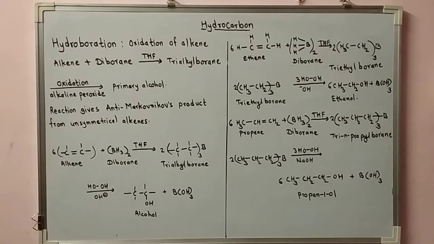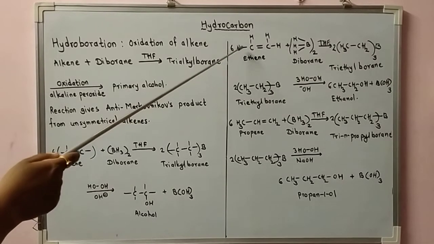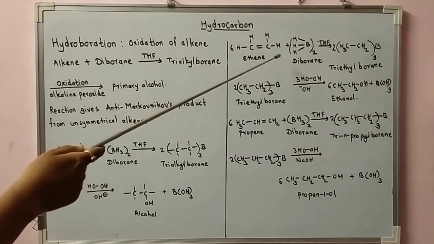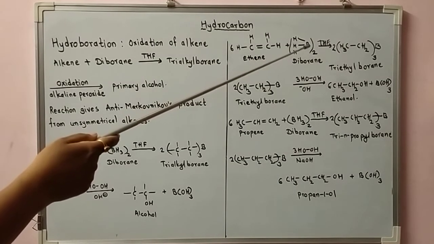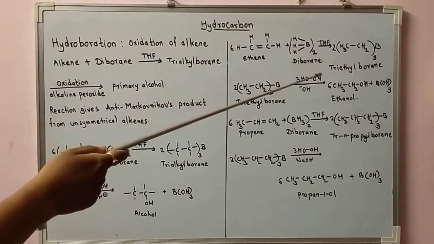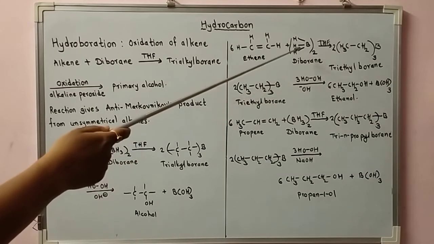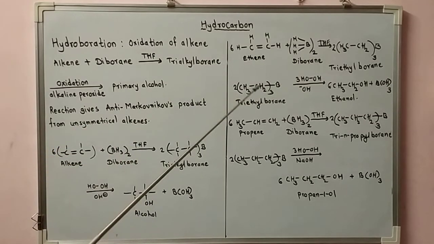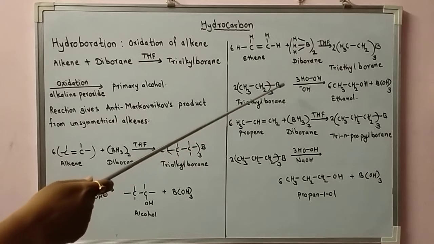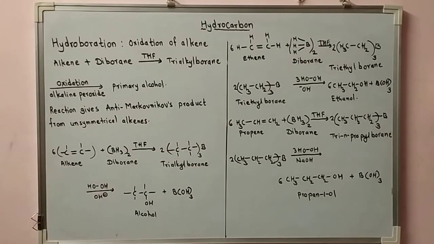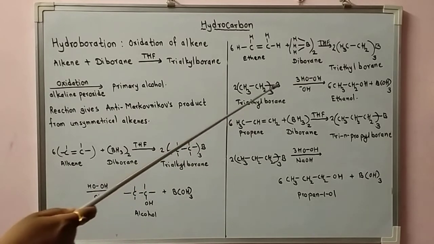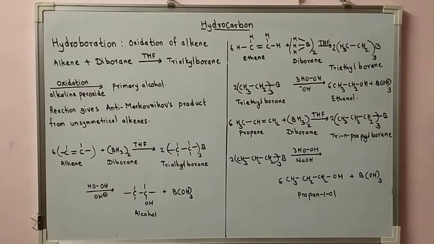Let's see the specific example of the hydroboration reaction. 6 molecules of ethene plus diborane give triethyl borane in the presence of THF. That triethyl borane on further oxidation in NaOH alkali produces ethanol plus boric acid, B(OH)3.